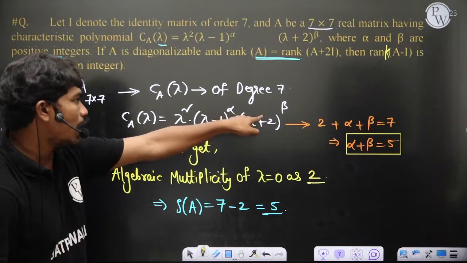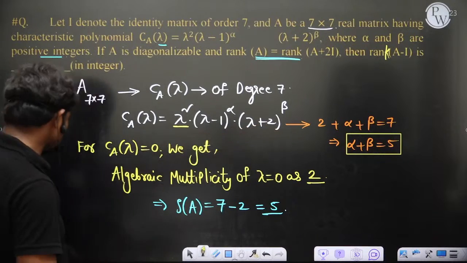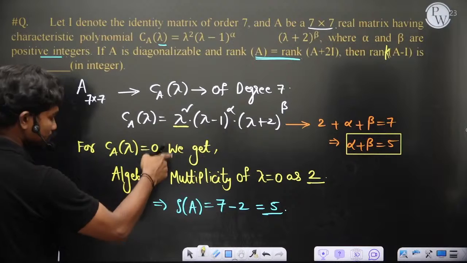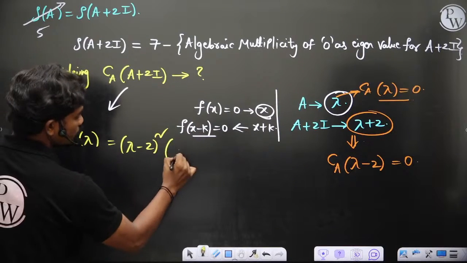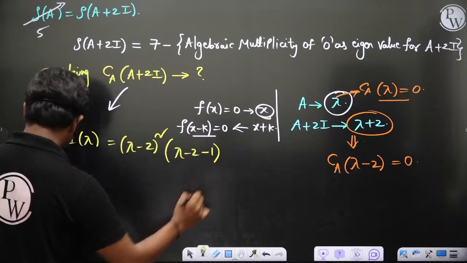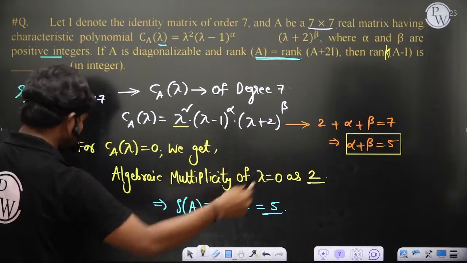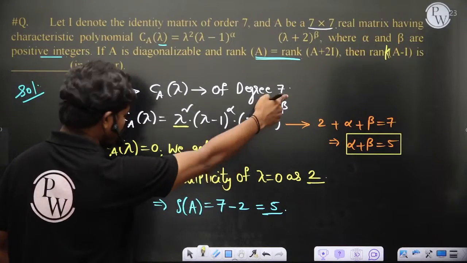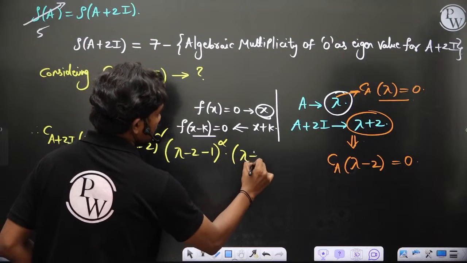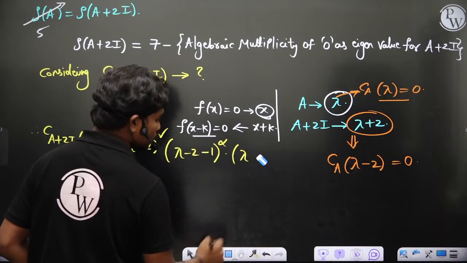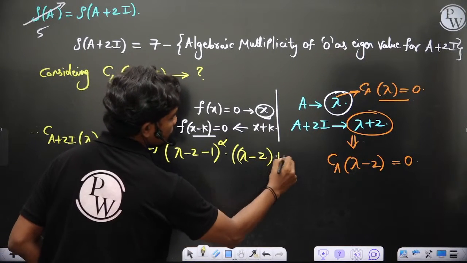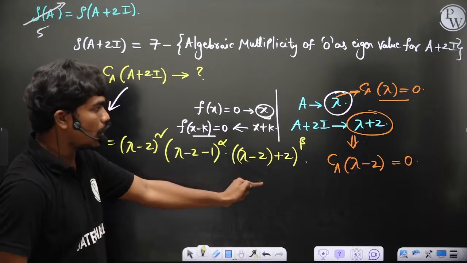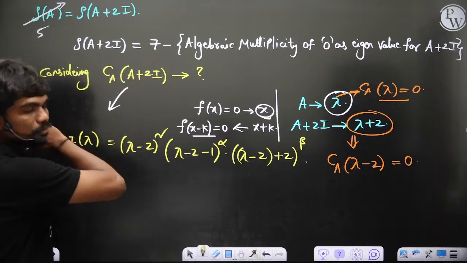Now therefore the characteristic polynomial of A plus 2I in lambda will be equal to, wherever there is lambda, you replace lambda with lambda minus 2. So this becomes lambda minus 2 whole square, because here it is lambda, so I am replacing lambda minus 2; lambda minus 1 becomes lambda minus 2 minus 1, to the power alpha. Again, lambda plus 2 whole power beta is what you have, so instead of lambda you put lambda minus 2 plus 2 whole power beta. This is going to be the characteristic polynomial of the matrix A plus 2I.